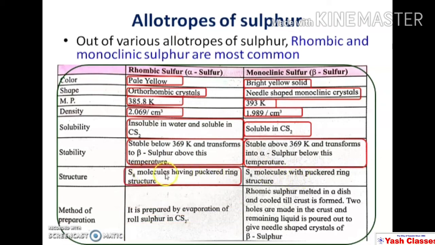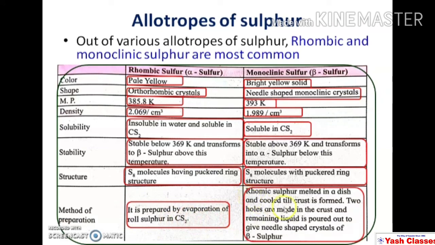Now both the sulfurs, rhombic sulfur as well as monoclinic sulfur, exist in puckered ring structure. Now about the method of preparation in short, rhombic sulfur is prepared by evaporation of roll sulfur dissolved in carbon disulfide.